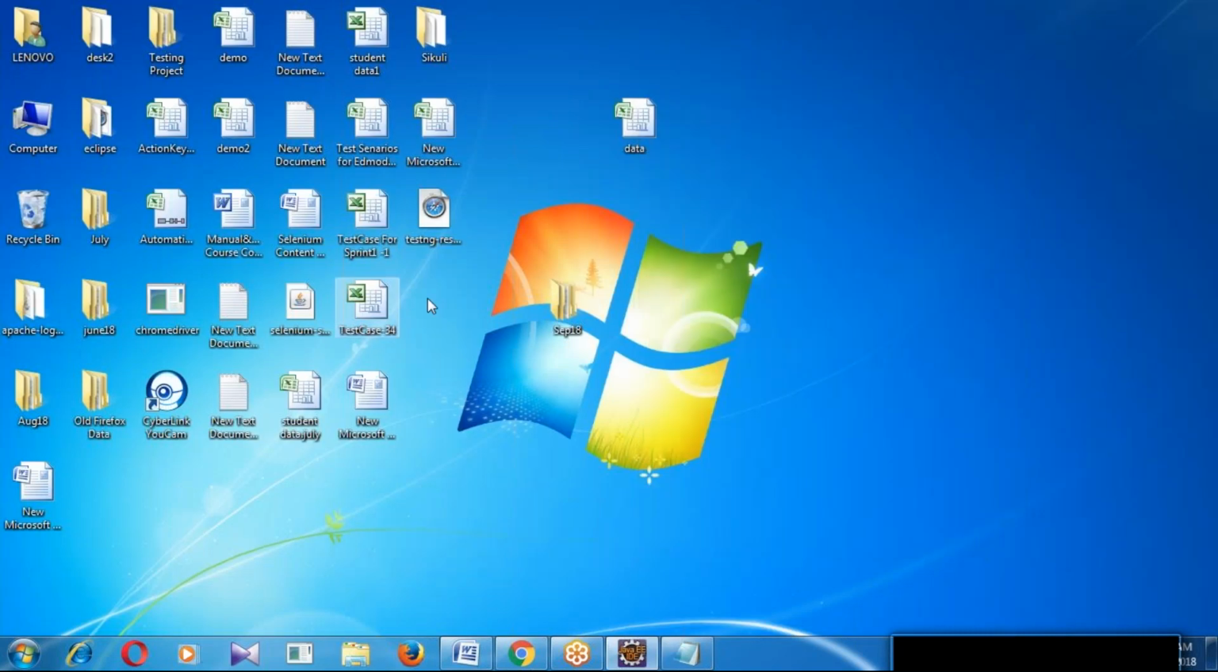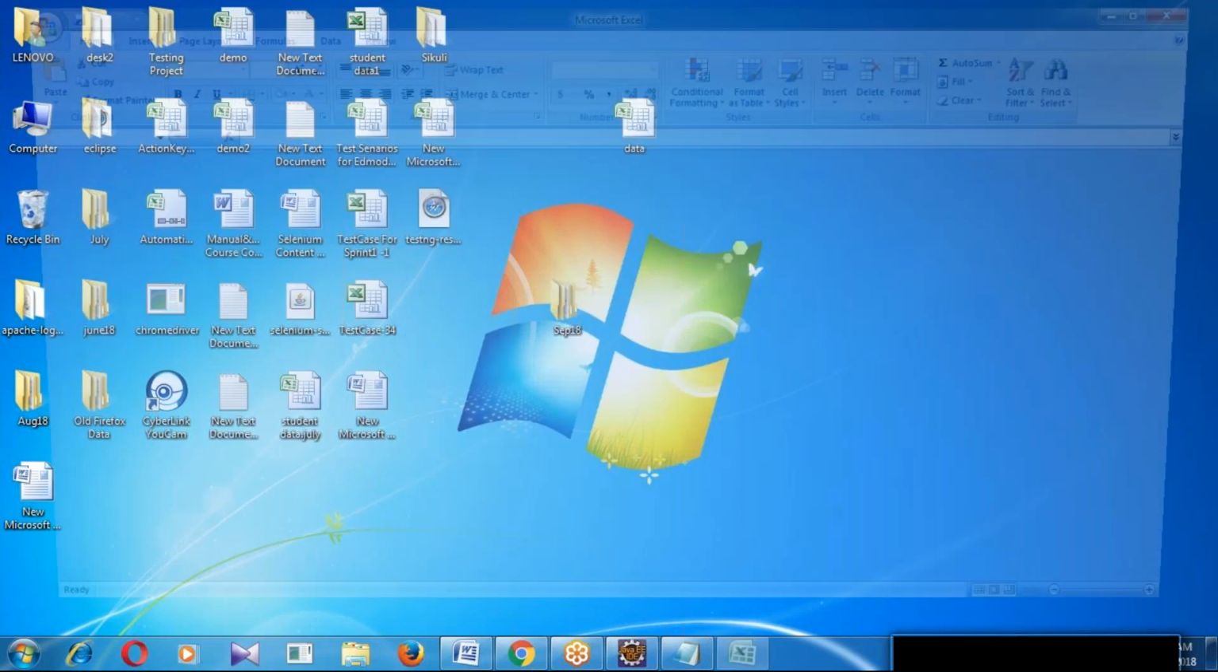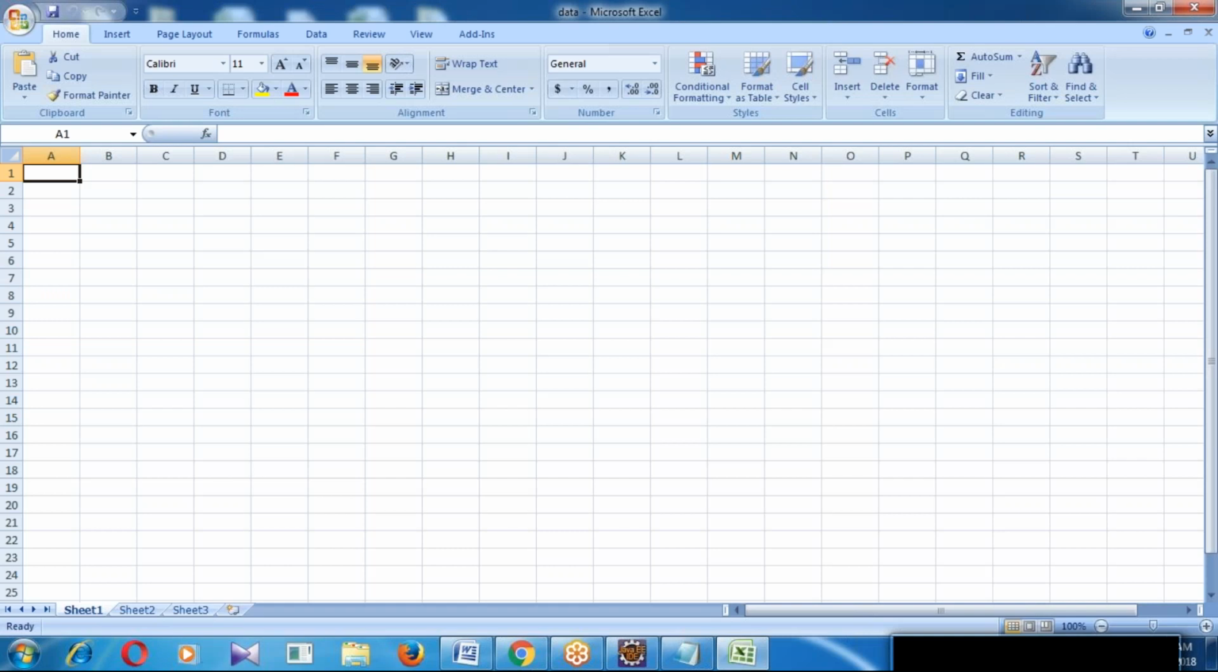an Excel file. If you open this one, this is the workbook. In the workbook, 3 sheets are there by default: sheet 1, sheet 2, and sheet 3. So if you want to work with the workbook, take one class. If you want to work with the worksheet, take a different class.